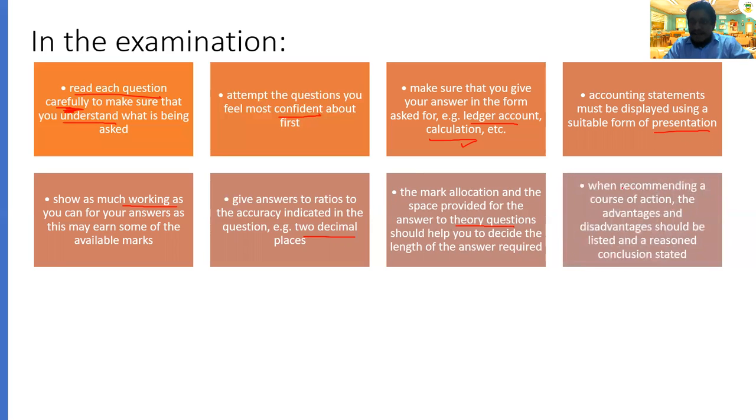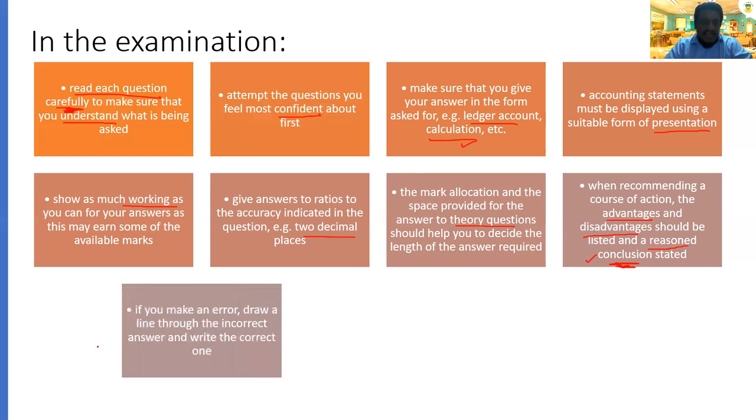Next one is when recommending a course of action, the advantages and disadvantages should be listed, with a reasoned conclusion. So you write your advantages, you write your disadvantages, and then your conclusion must be there. The conclusion must be there. For the conclusion you will get 1 mark.